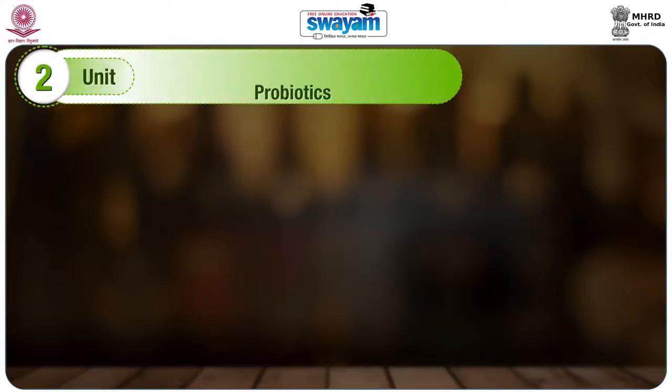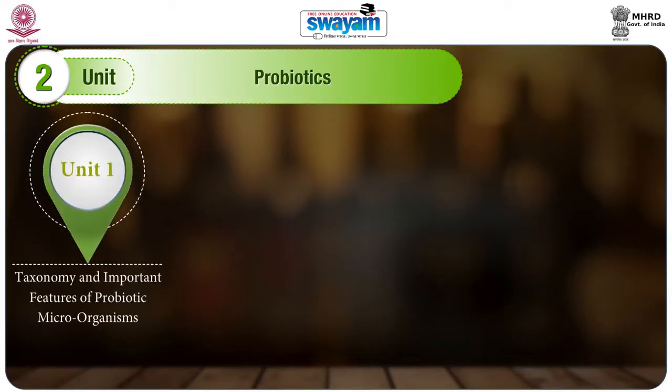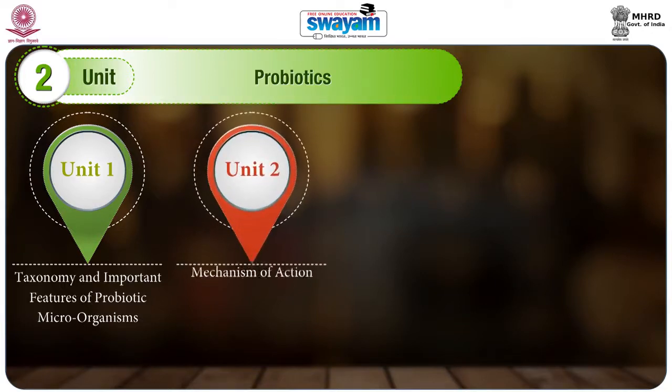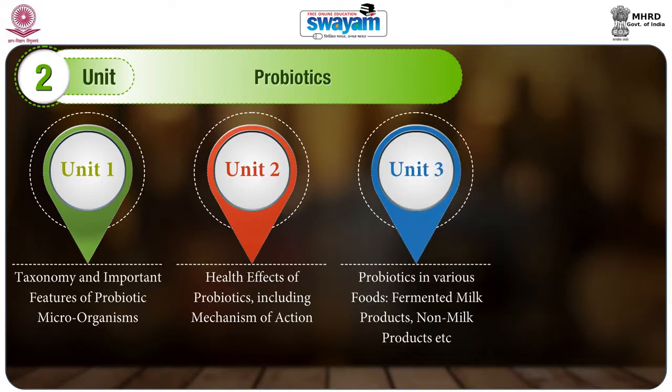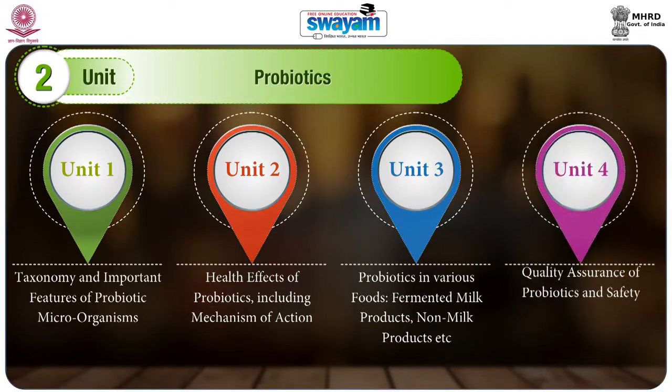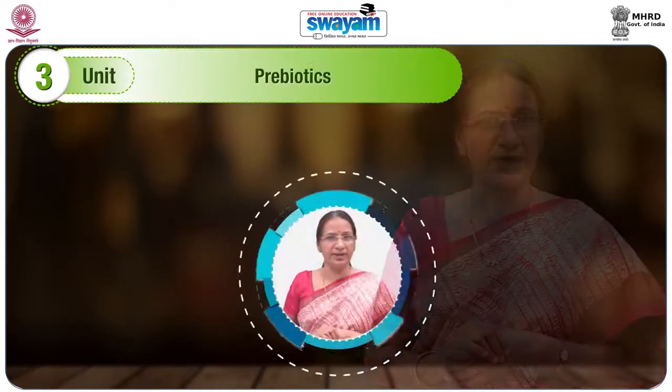Unit 2 is on probiotics, which include 4 subunits, namely, first, taxonomy and important features of probiotic microorganisms. Second, health effects of probiotics including mechanism of action. Third, probiotics in various foods like fermented milk products, non-milk products, etc. And 4, quality assurance of probiotics and safety. Unit 3 is about prebiotics.